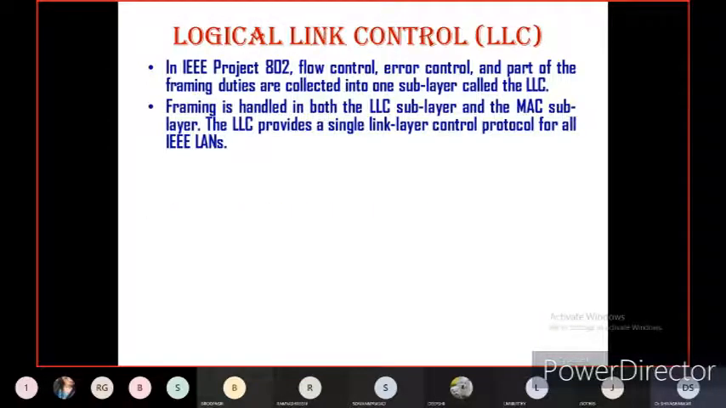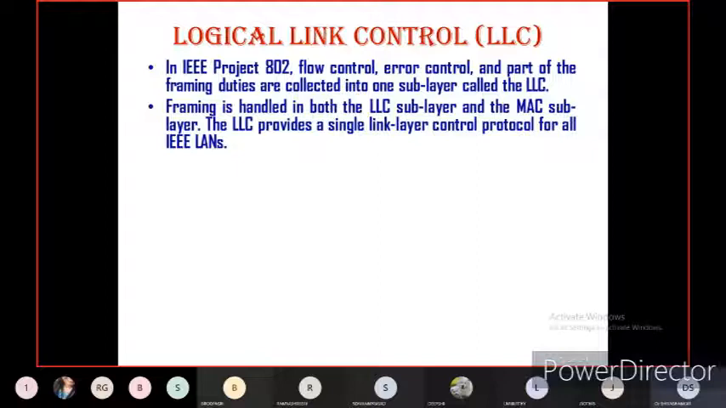Framing is nothing but data. So how to arrange the data? As we know, 8-bit, 16-bit, from D0 to D7 or D0 to D15 for 16-bit, that is called data framing. Data framing is handled in both the logical link control sublayer and the media access control sublayer.